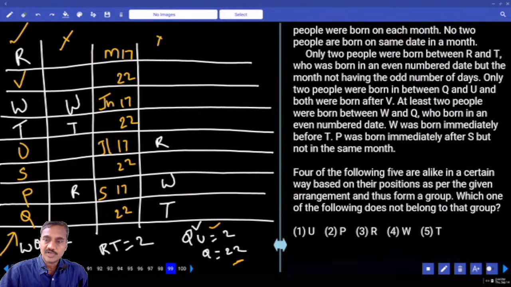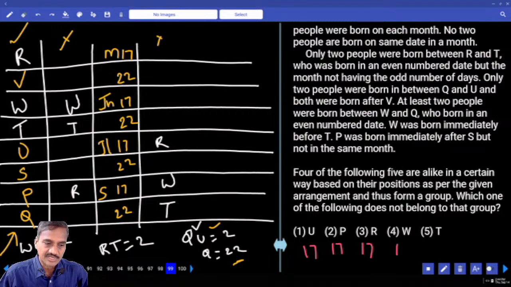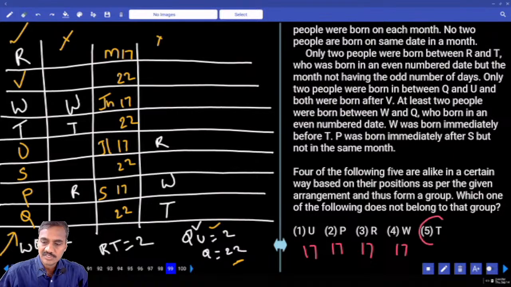Four out of the following, find the odd one out: U, P, R, W and T. P is on the 17th, U is again on the 17th, R is again on the 17th, and W is on the 17th, and T is on the 22nd. Except T, the remaining persons were born on the 17th.